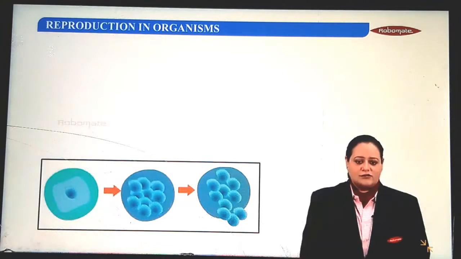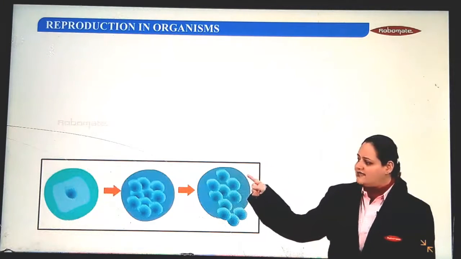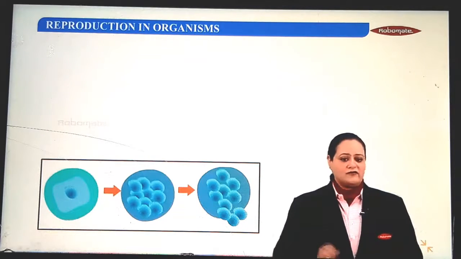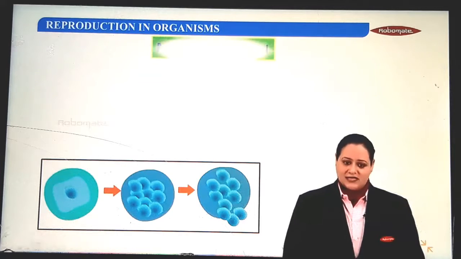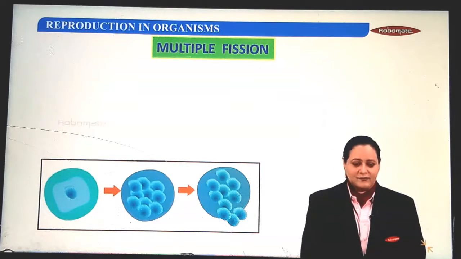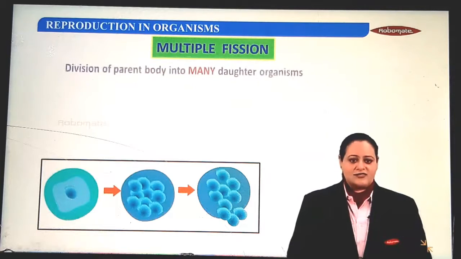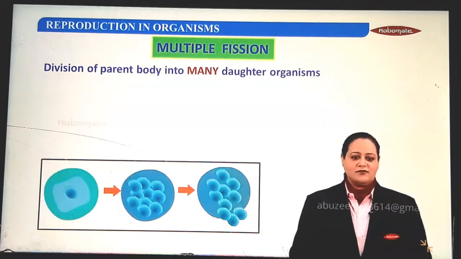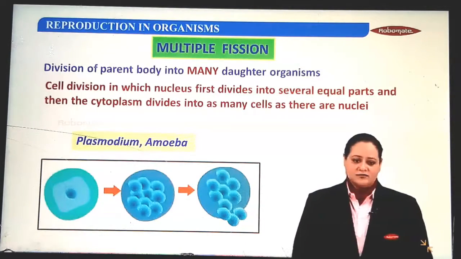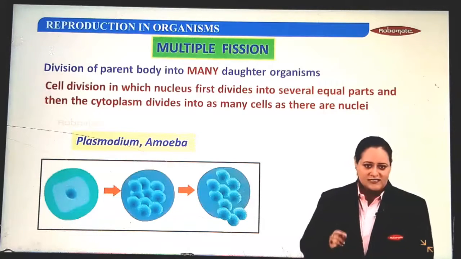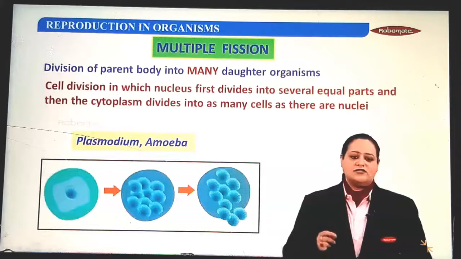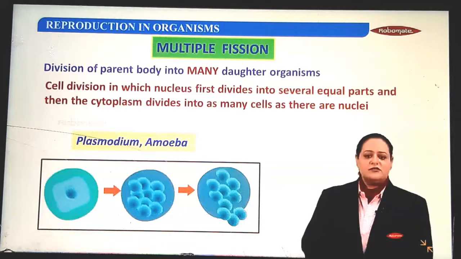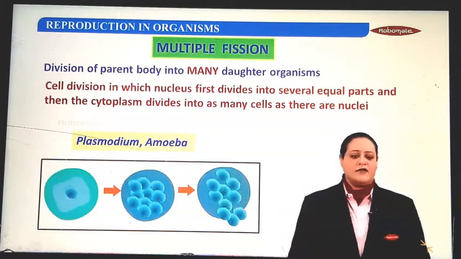The next we talk about, what is this? You have a single cell making many cells, and then they all are getting emitted from that parent. So what is it? It is none other than multiple fission. Multiple means many. So division of the parent body into many daughter organisms is multiple fission. Important to note about multiple fission is that the number of daughter cells produced is equivalent to the number of nuclei present in the parent organism. Multiple fission is shown by Plasmodium and amoeba.